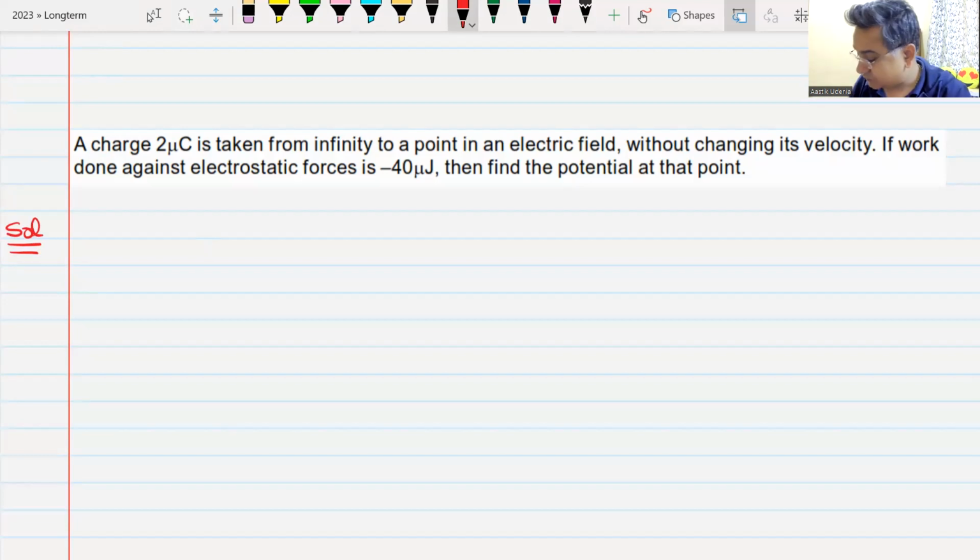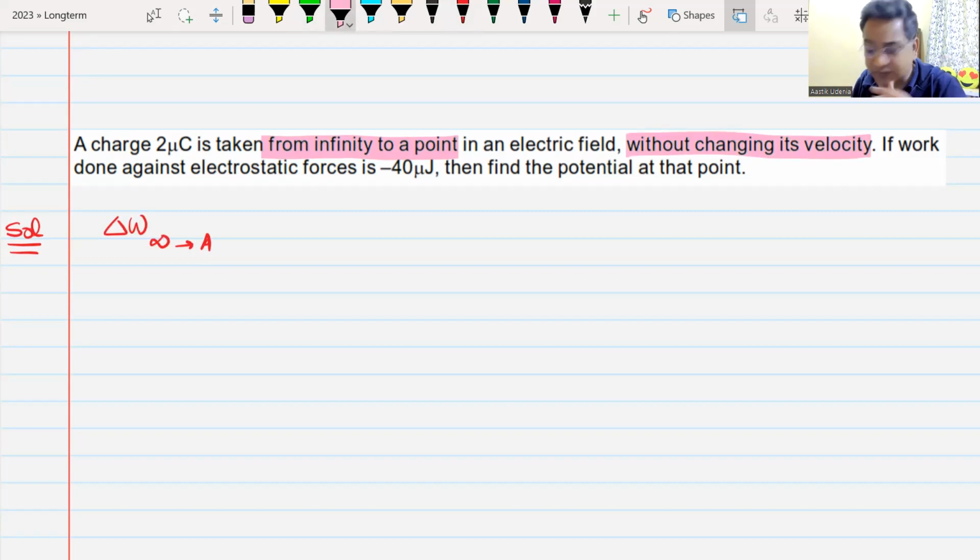Remember the question. What is the question giving you? The charge is moved from infinity to a point. So work done in moving it from infinity to this point A without changing its velocity. So it is moved very slowly. Work is done against the electrostatic force.